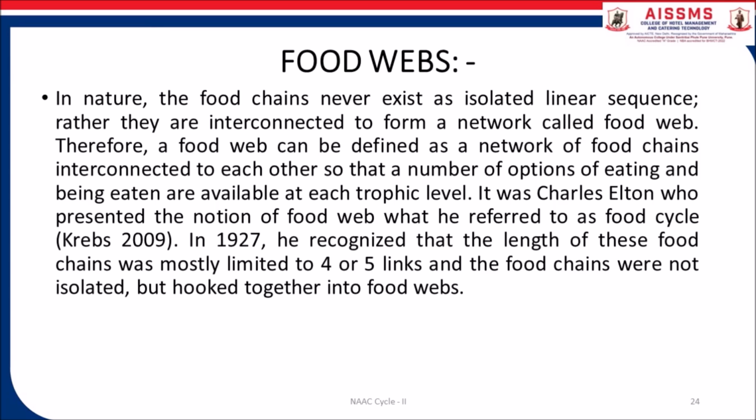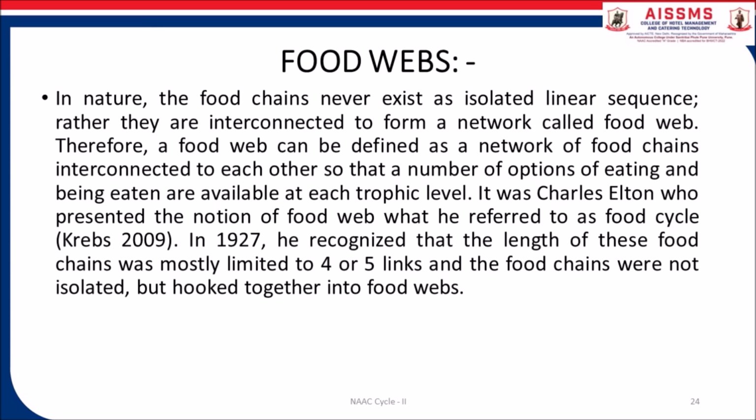In a natural environment or ecosystem, food chains are interrelated. These relationships are very complex, as one organism may be a part of multiple food chains. Hence, a web-like structure is formed in place of a linear food chain.